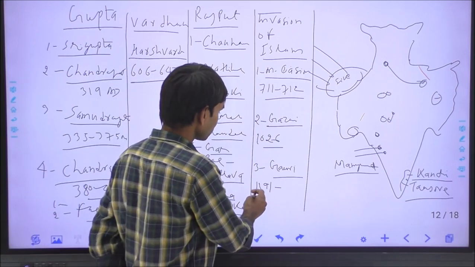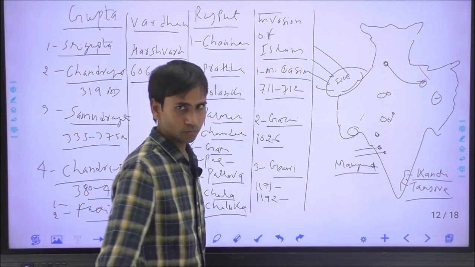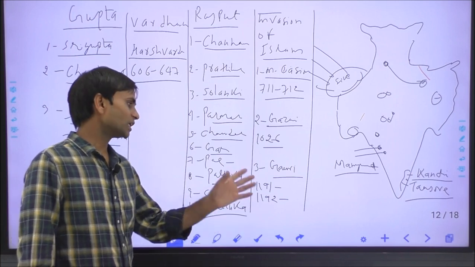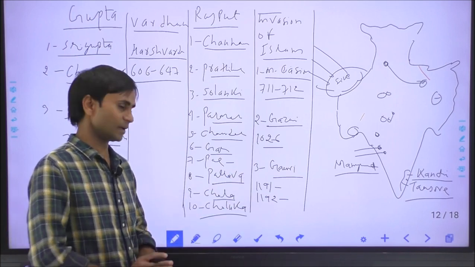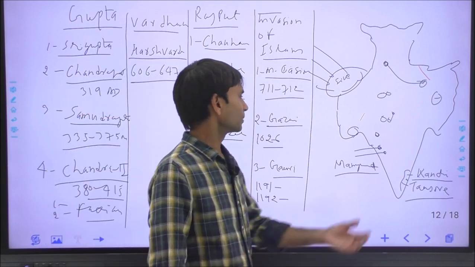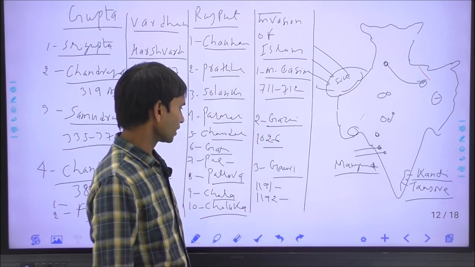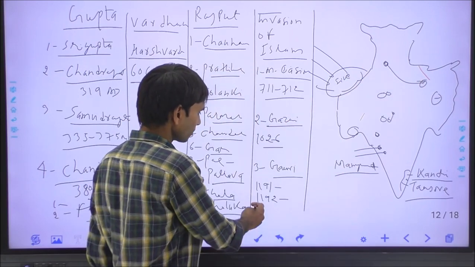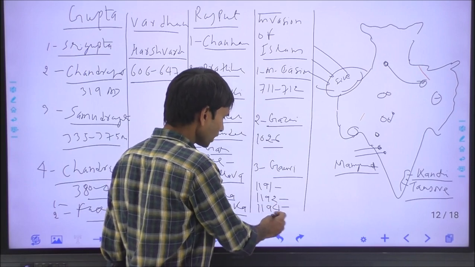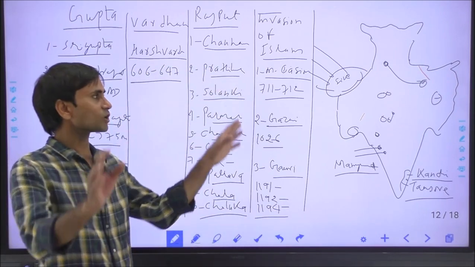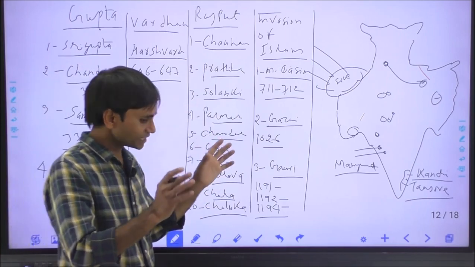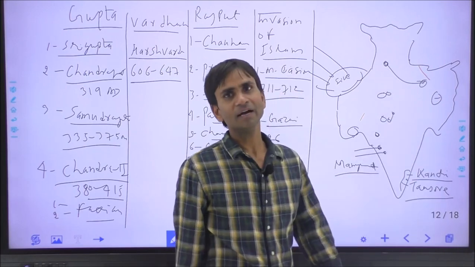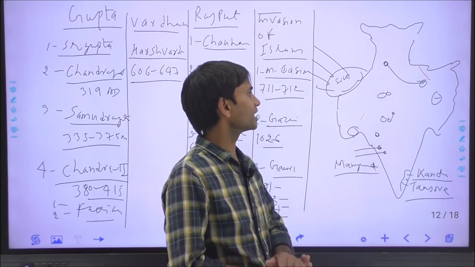But in the second battle of Tarain in 1192, Muhammad Ghori defeated Prithviraj Chauhan, killed him and acquired his territory between Ajmer and Delhi. Muhammad Ghori finally defeated the Gadwal ruler Jayachandra, and this was the battle of Chandavar in 1194, where Ghori killed Jayachandra and acquired all the territory. After conquering these Indian territories, Muhammad Ghori appointed Qutbuddin Aibak as his heir, and then he started the Delhi Sultanate in India.